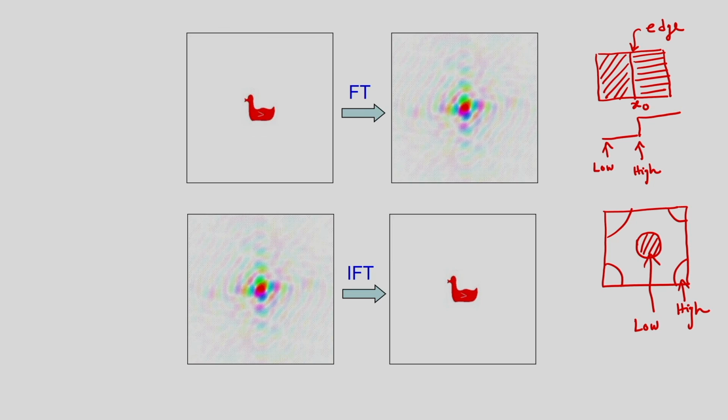In this example, you can see here I am considering one image and I am applying the Fourier transformation and I am getting the Fourier spectrum. The spectrum is this. Next, I am considering the Fourier spectrum and I am applying the inverse Fourier transformation to reconstruct the original image. So, I am getting the reconstructed image. This is about the Fourier transformation and the inverse Fourier transformation. The perfect reconstruction is possible because I am considering all the frequency components present in the signal. That means, all the high frequency components and the low frequency components I am considering for the reconstruction.